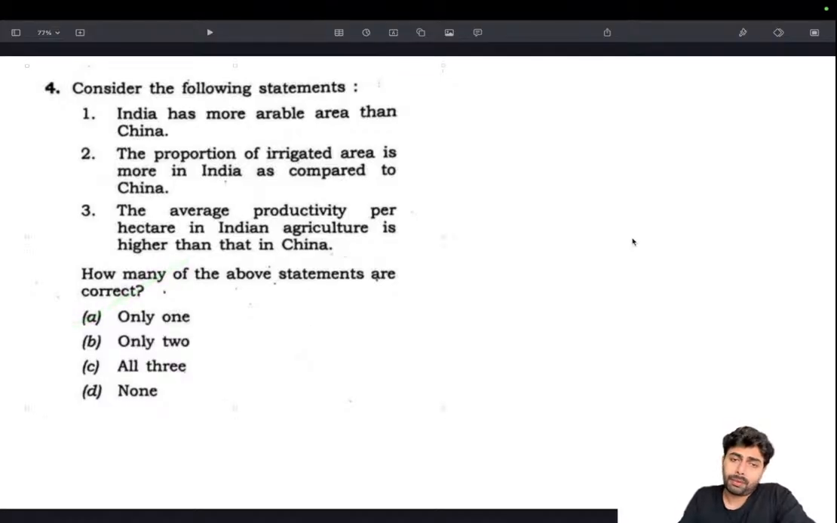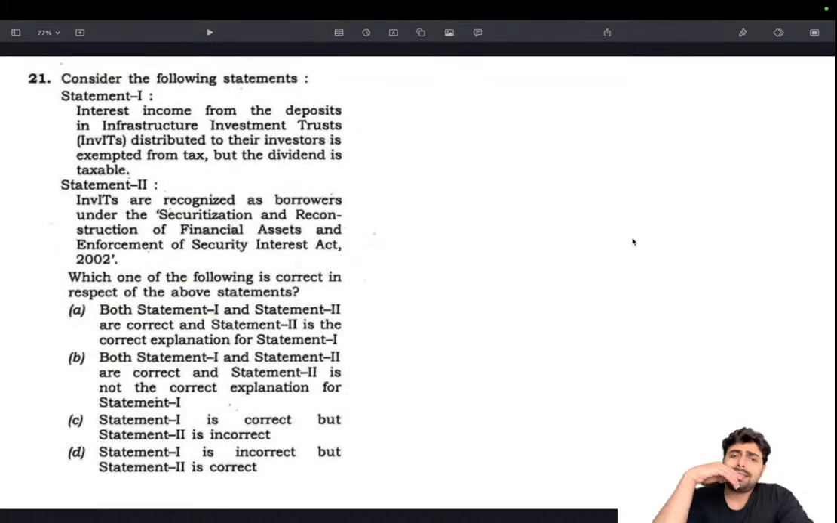Moving on. This is something you don't usually study, but you can easily eliminate options and arrive at the answer. And this is a carryover from a 2022 question. There was a question in 2022 about investments in inflation index bonds, and in that there was an option given that the interest as well as the principal received on inflation index bonds are non-taxable.